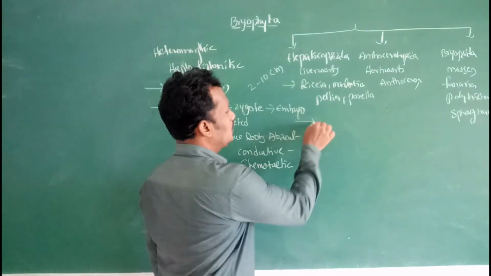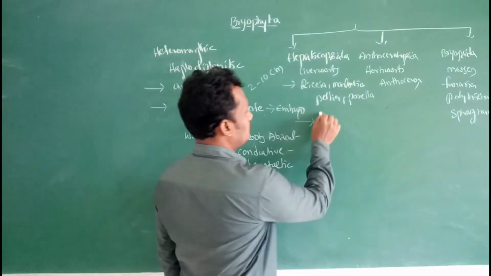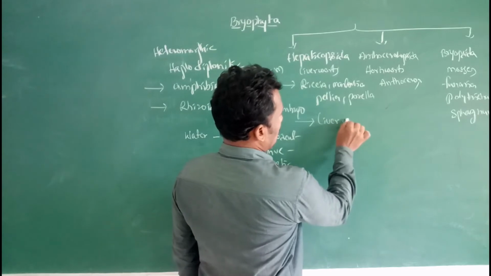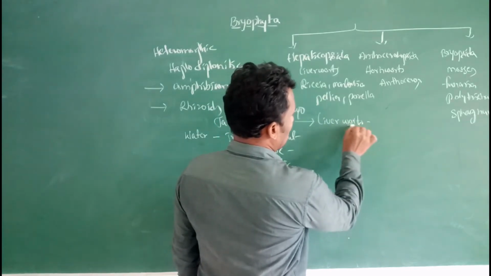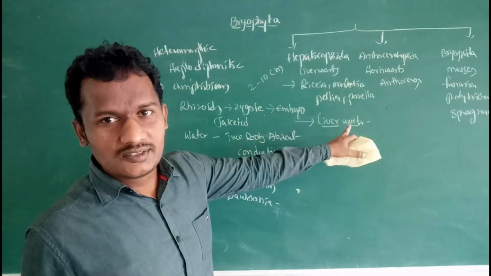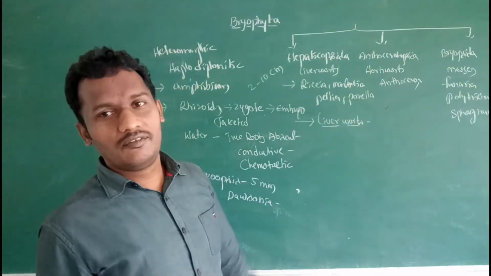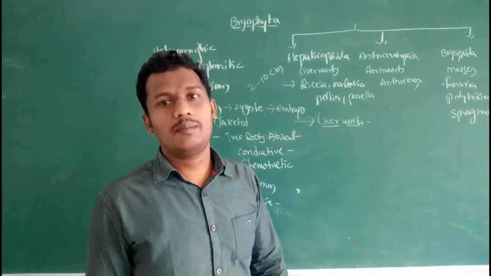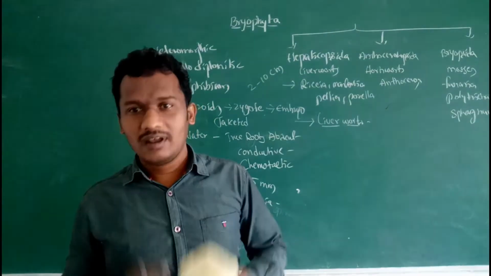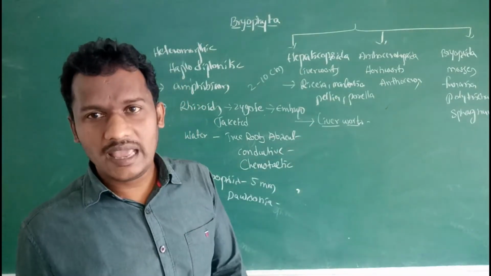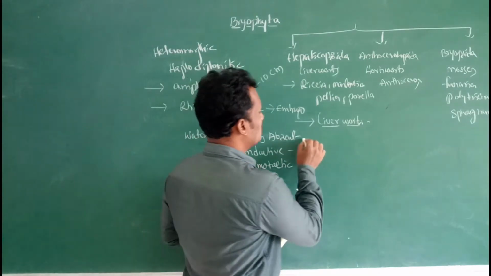First, coming to liverworts. Wort means a small plant, and liver means the thallus, the plant body, appears liver-like. That's why it is known as liverworts.